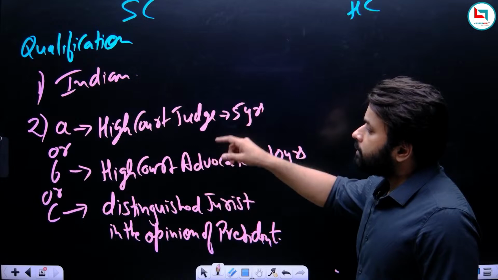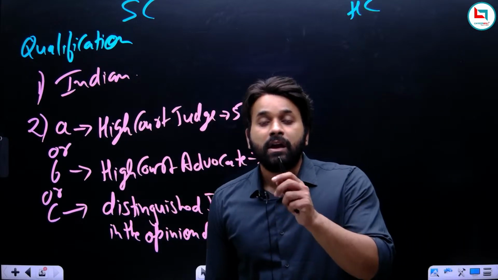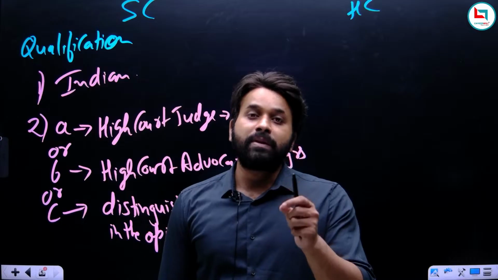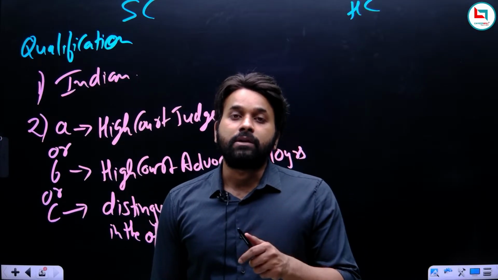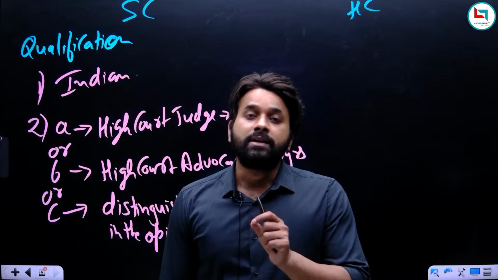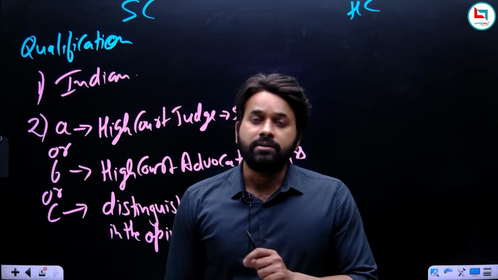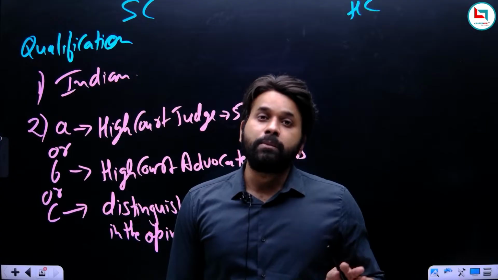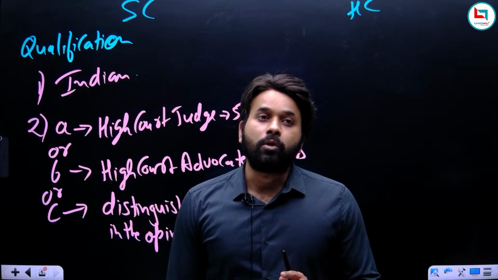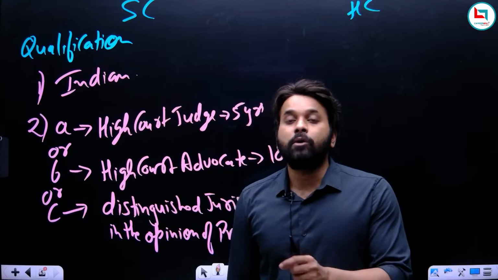Now, one more thing that you can notice is that I have not mentioned the minimum age. See, while discussing the qualification of President, Vice President or Governor, we discussed that the minimum age to become the President, Vice President or Governor is 35 years. But what about the judges of the Supreme Court? Is there no minimum age? Yes, there is no minimum age to become a judge of the Supreme Court. But what is required is the experience.